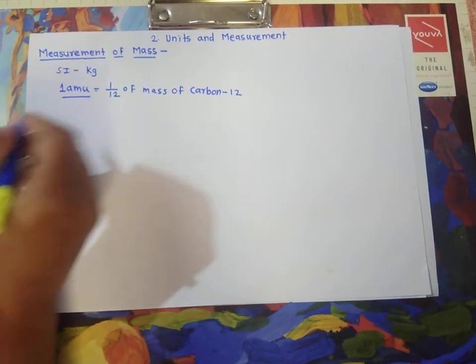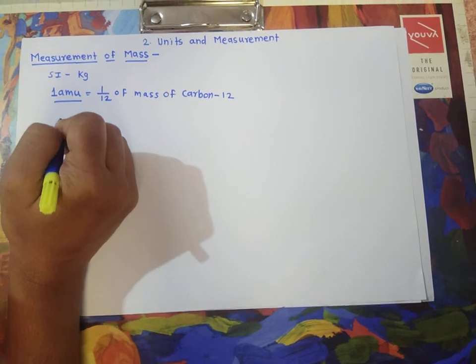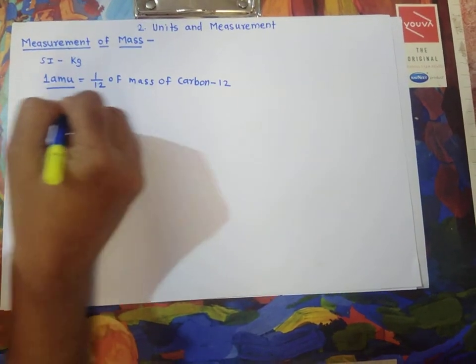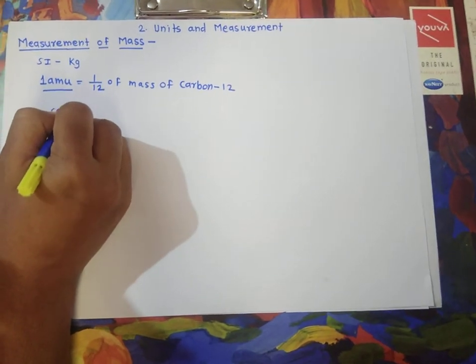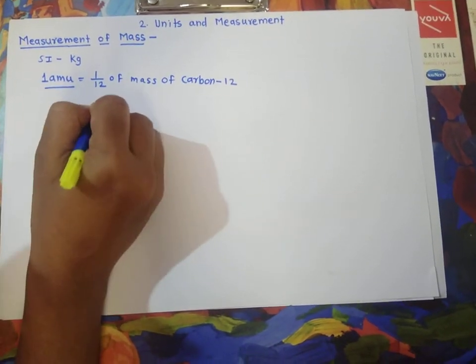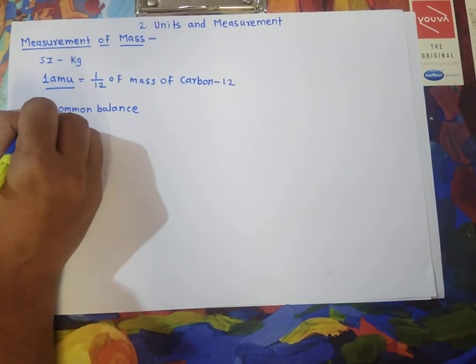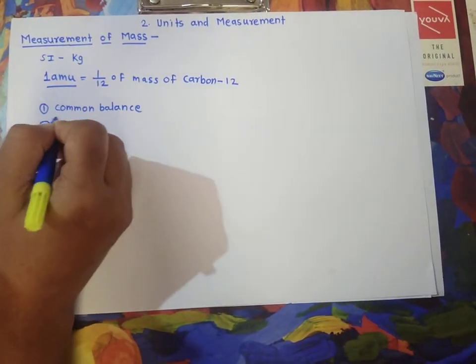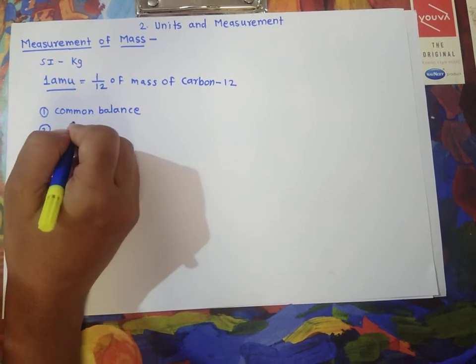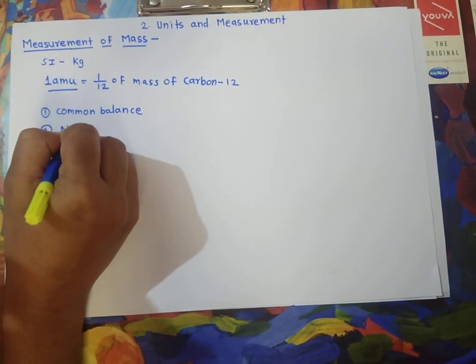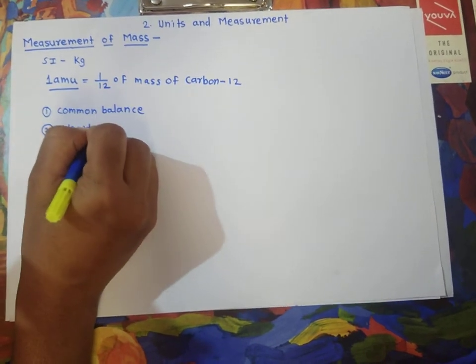You know that the mass of commonly available objects, the objects which we can see around us, we can measure with the help of a common balance. Next, you know about planets, earth, stars. The large masses we can measure with the help of Newton's gravitation method.